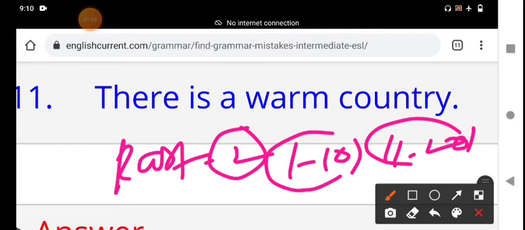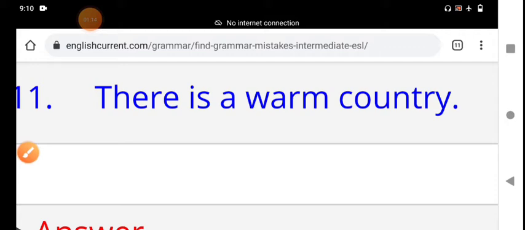For all these 10 questions, I will explain in detail what the reason and the cause is to select the right answer, and what the error or mistake is in the given sentence. First of all, we find the error, and then what the right answer is. I will explain in detail. My dear students, please listen carefully.